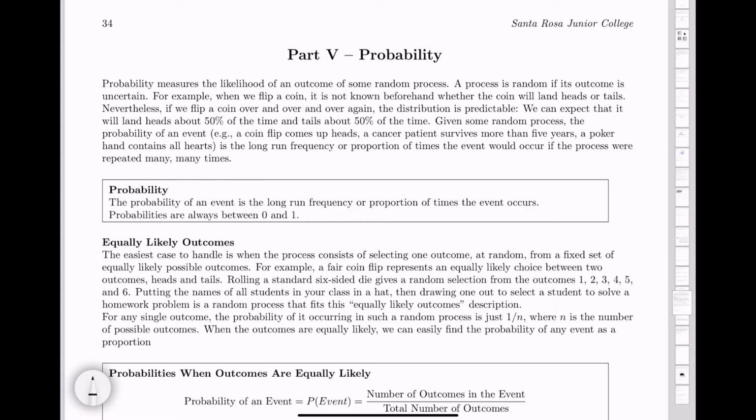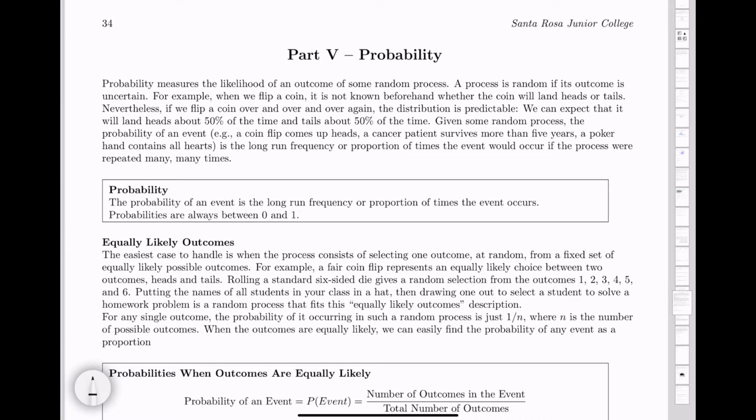And I'm not here to tell you that there's one meaning of probability in general, but in mathematics, probability has a very specific definition. And in order to get problems right that involve probability in mathematics, we have to really understand what is meant specifically by probability in mathematics. So for us here, probability measures the likelihood of an outcome of some random process.